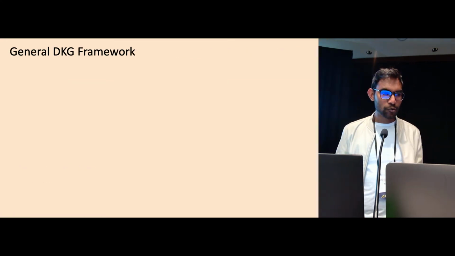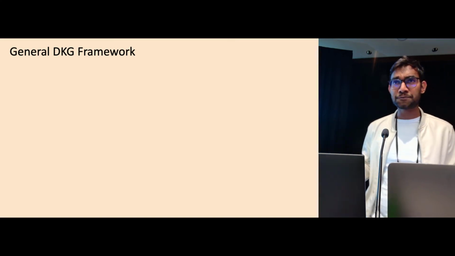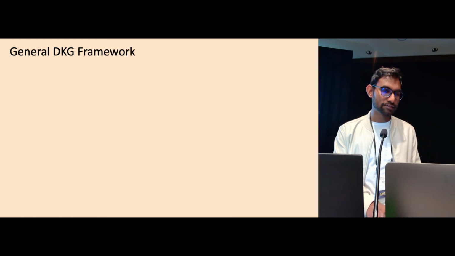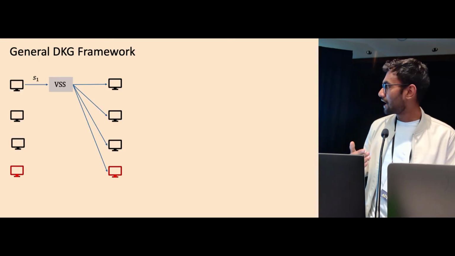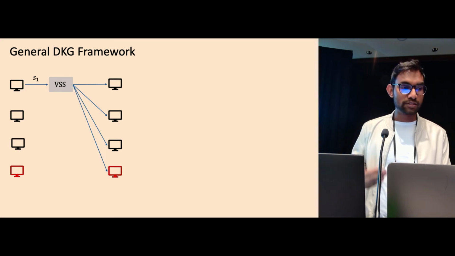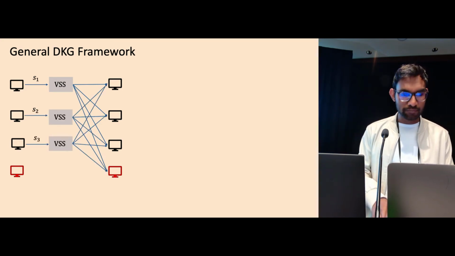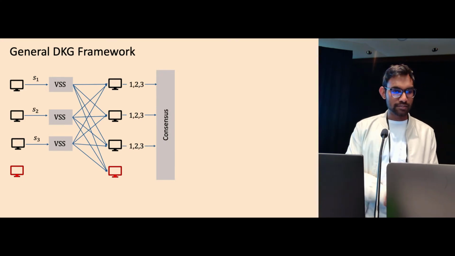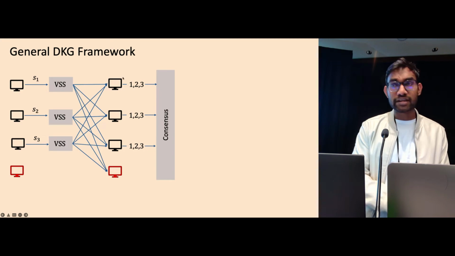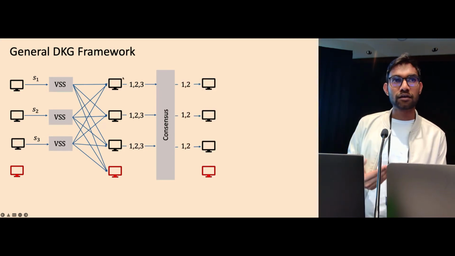So let's now look at how generally DKG constructions work. This is the general DKG framework. It's the same in synchrony, asynchrony, and partial synchrony as well. Each node samples a random secret and shares it using a verifiable secret sharing. Every node will do the same. Then, at the end of the secret sharing phase, nodes run a consensus algorithm to decide which VSS terminated correctly.